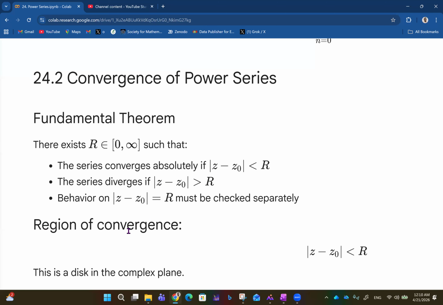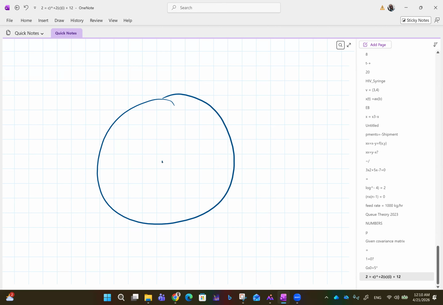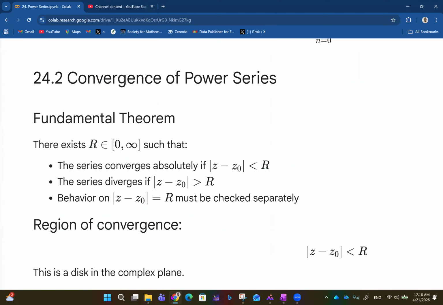So for the region of convergence, that's what this is about. The region of convergence is given as the absolute value of z minus z naught less than R. This is a disk in the complex plane. And of course, a disk looks something like this. Then you have the center here, so you have something like this. You have z naught here, and this is z right here.